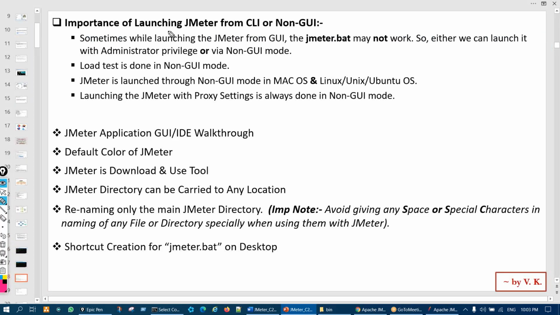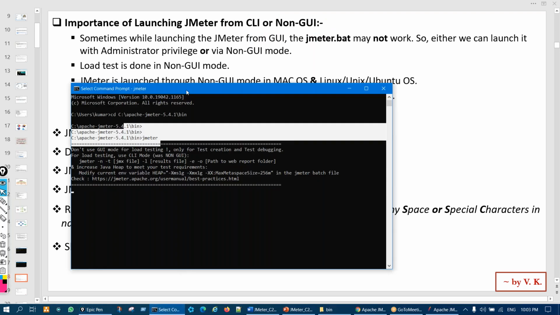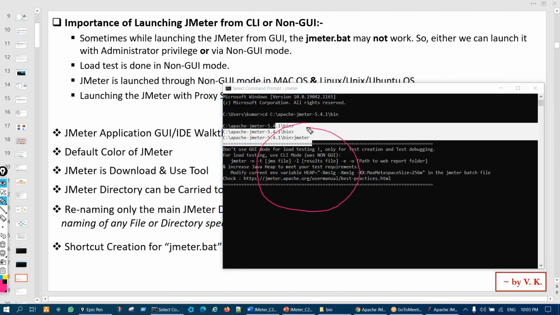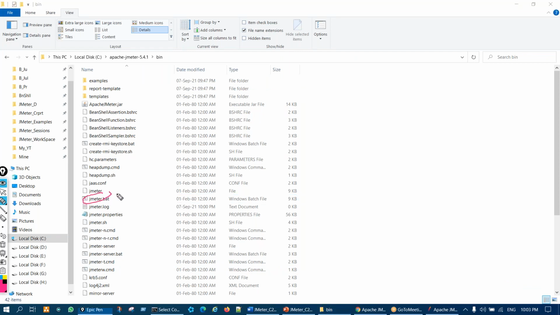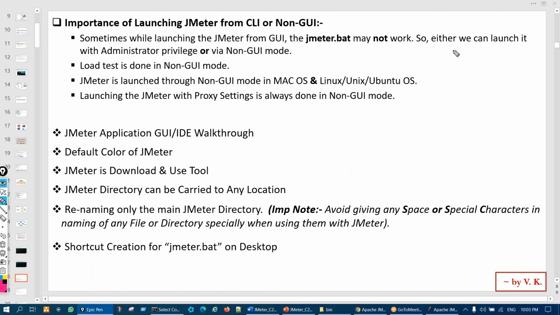Next, the importance of launching JMeter from CLI or non-GUI mode. You will be wondering why we launch through CLI mode. There are many reasons for that. One reason is that sometimes while launching JMeter from GUI, the jmeter.bat may not work. If you double click here, you will see nothing is happening, JMeter is not getting launched. So two solutions are there: either launch it through administrator privilege or through non-GUI mode. That is the beauty of launching through non-GUI mode.